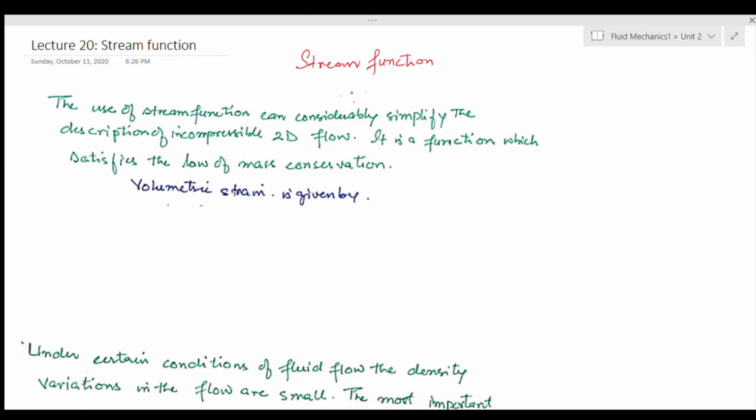And generally, if there are flows happening at high speeds, then they are known as compressible flow. Just to give you an idea, if I am going above Mach number 0.3, then I would start seeing compressible flows, and below Mach number 0.3 we don't have compressible flows. And this is again about air. I'm talking about air here.